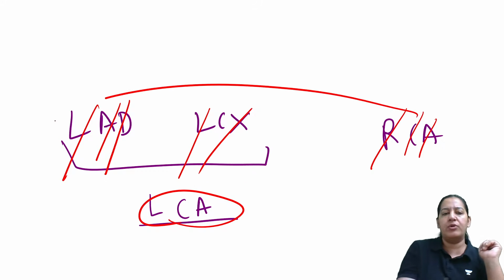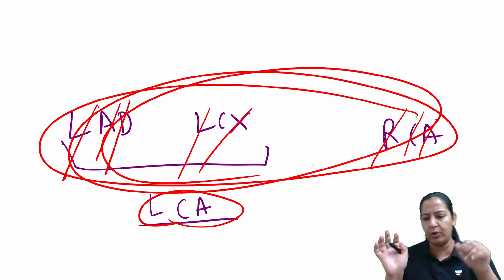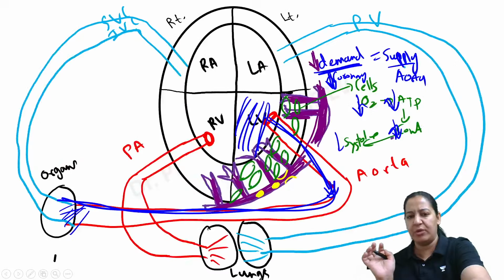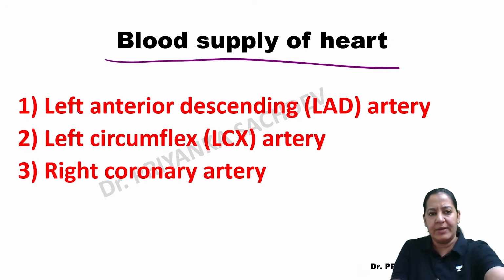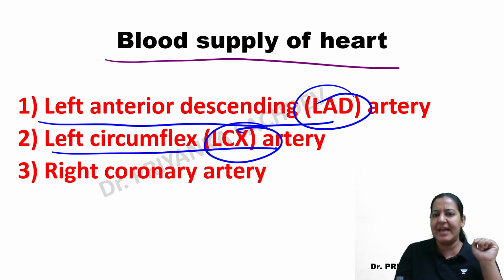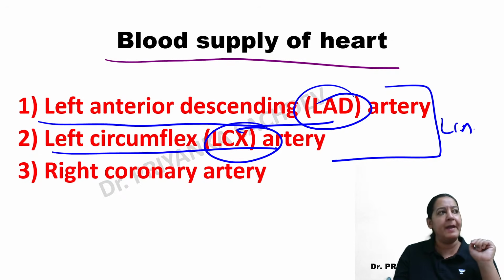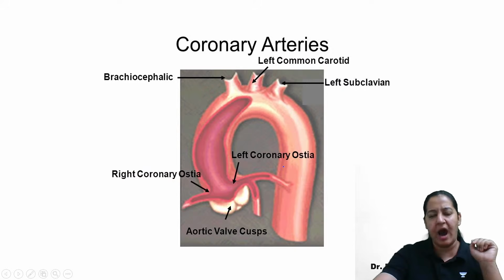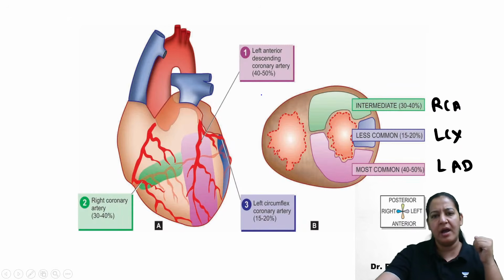So there are three coronaries in total, right? You can see the names. You can see it is left anterior descending LAD, left circumflex LCX, the two branches of the LCA, and one is the right coronary artery, RCA, right? You can see the coronaries arising from the arch of the aorta, right?